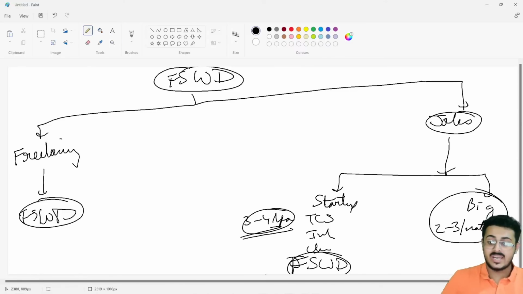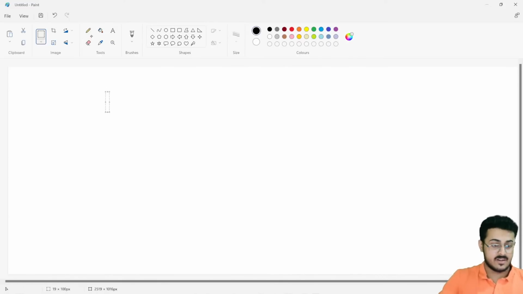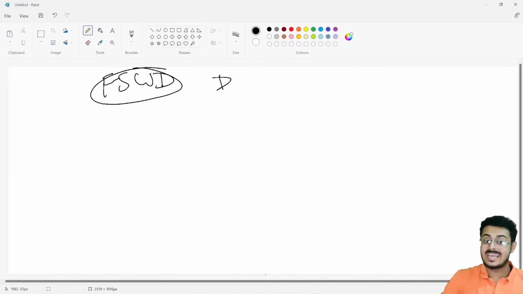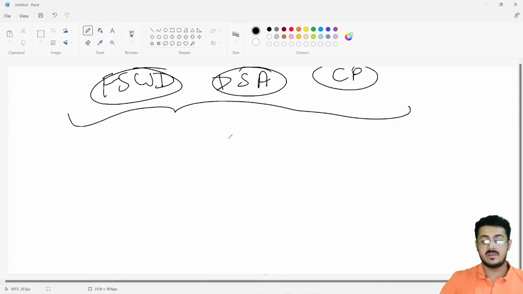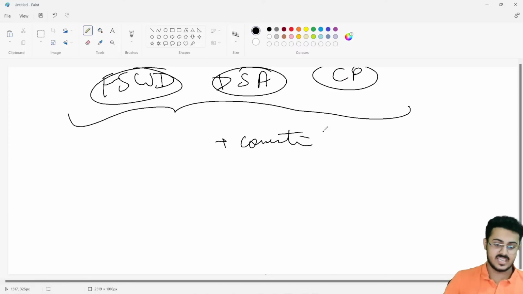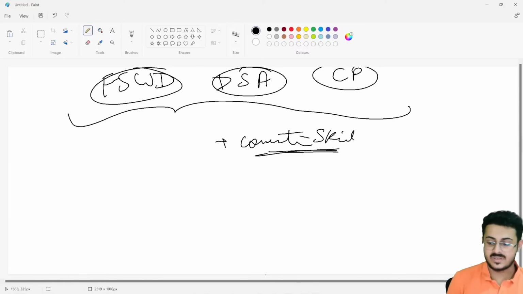So if you want to get into these big tech firms, you have to learn full stack web development. You have to learn DSA, or data structures and algorithms. You have to learn competitive programming as well. This is the bare minimum, plus your communication skills, which should also be good. Communication skills, that is an additional thing. Soft skills should be good. But full stack web development, data structures and algorithms, and competitive programming.